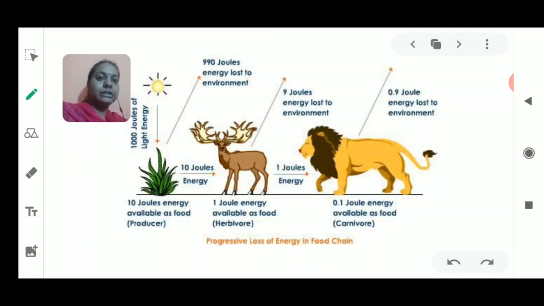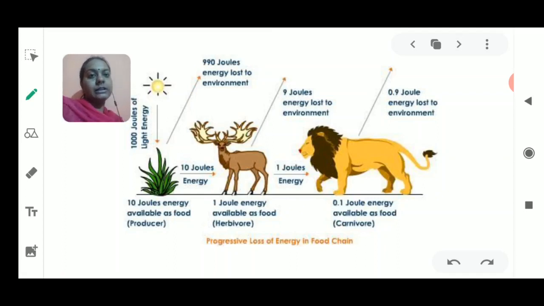Examples of terrestrial ecosystems are the grassland ecosystem or the forest ecosystem. The aquatic ecosystem could be of two types: the marine ecosystem and the freshwater ecosystem. The freshwater ecosystem includes the river, and others where fresh water is present, for example ponds and lakes. These were the examples we have already discussed.